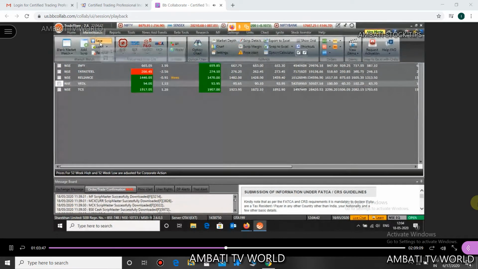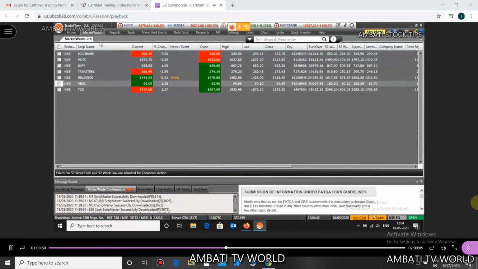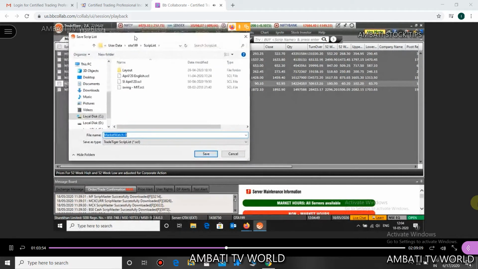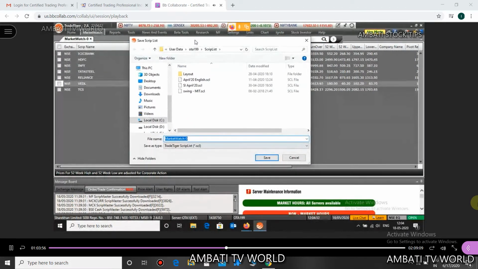Now click on the save option, and without changing the default folder, please friends, don't change the default folder. Now give your market watch a name.